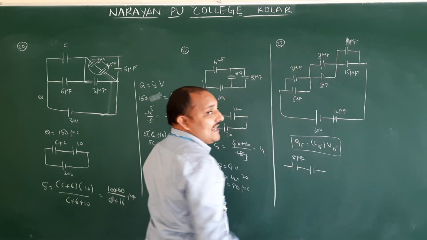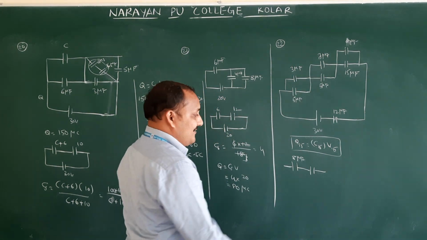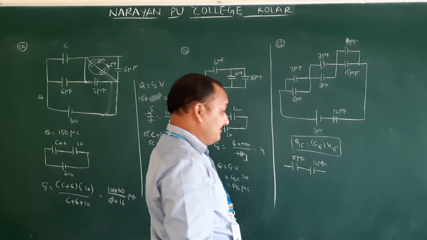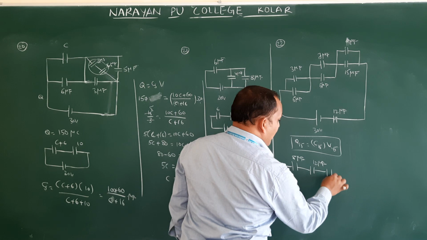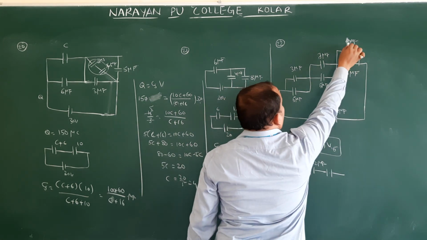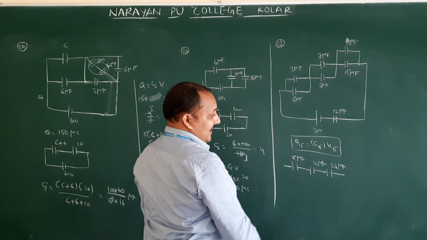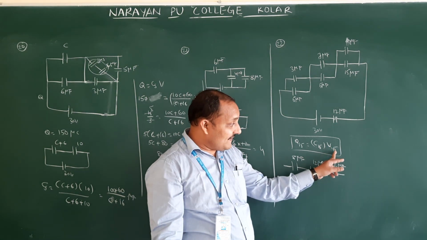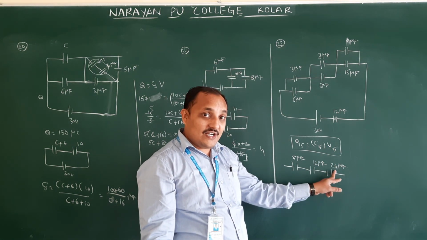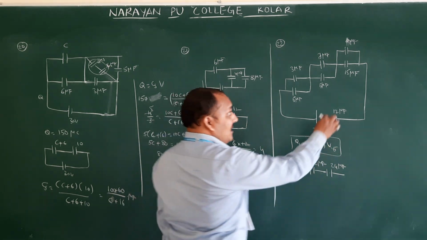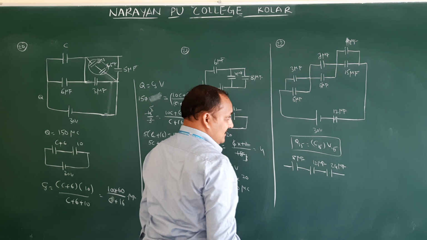5 and 7, again those two are parallel. 7 plus 5, 12 microfarad. Next, 15 and 9: 24 microfarad. See here, potential across 15 means potential across 24. Both will be the same. That point you have to remember, because 15 and 9 will be connected in series.